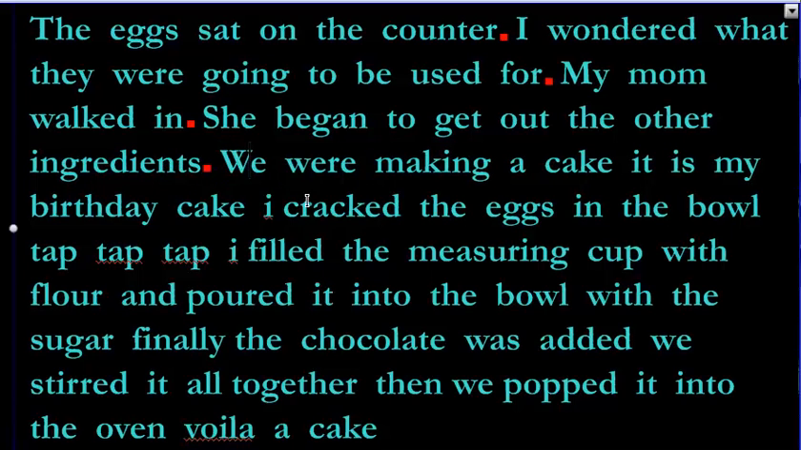Start the next part with a capital. We were making a cake. It is my birthday cake. Too much information. How about this? We were making a cake. That's good enough. Is there a subject? We were making a cake. Yes, there is a subject. Who are we talking about? We. We are the subject. What's the predicate?